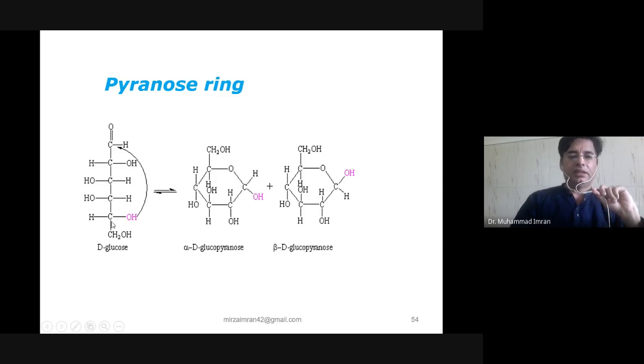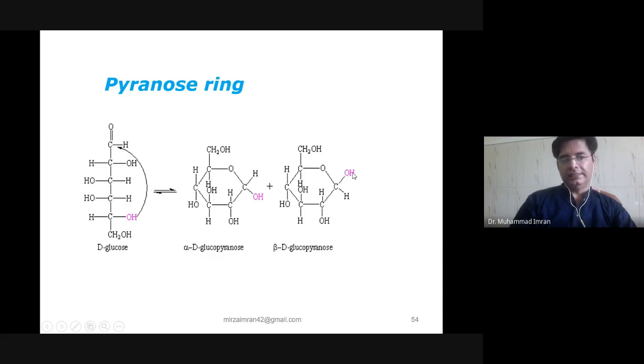Here the 5th carbon, the penultimate hydroxyl group, attacks the functional carbon. If it attacks the 1st carbon, the carbonyl group oxygen comes into the ring, and that hydrogen, that O will attach with the O and make a hydroxyl group.